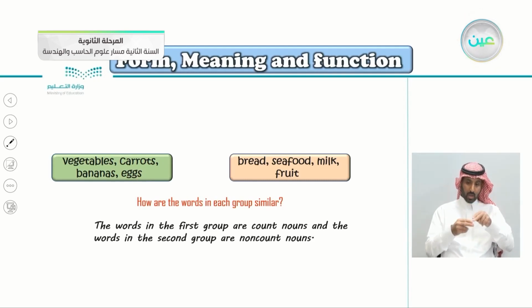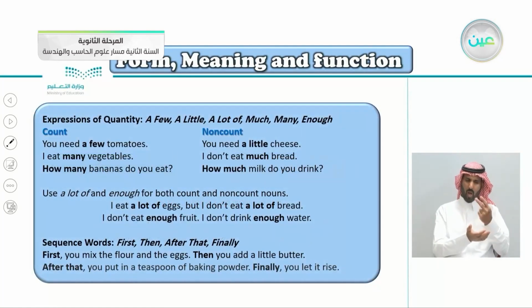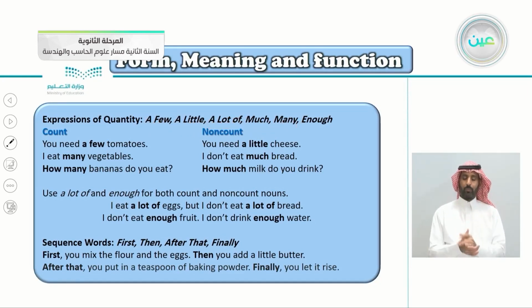And the words in the second group are non-count nouns. Expressions of quantity, to tell the quantity: a few, a little, a lot of, much, many, enough. So with count and non-count here, you need a few tomatoes. So with count we use few. I eat many vegetables. How many bananas do you eat?